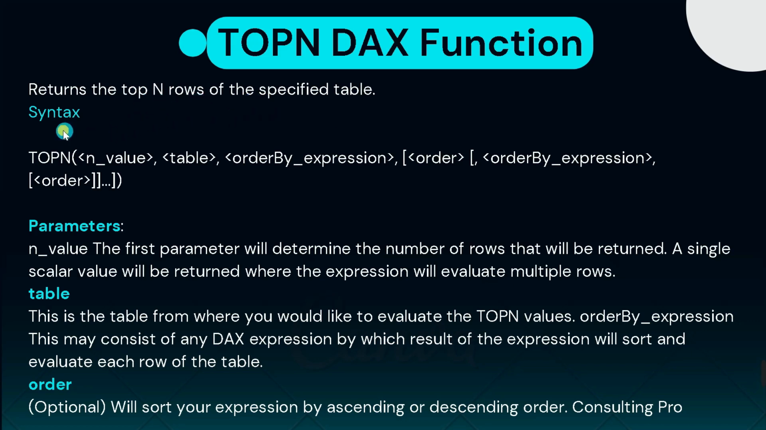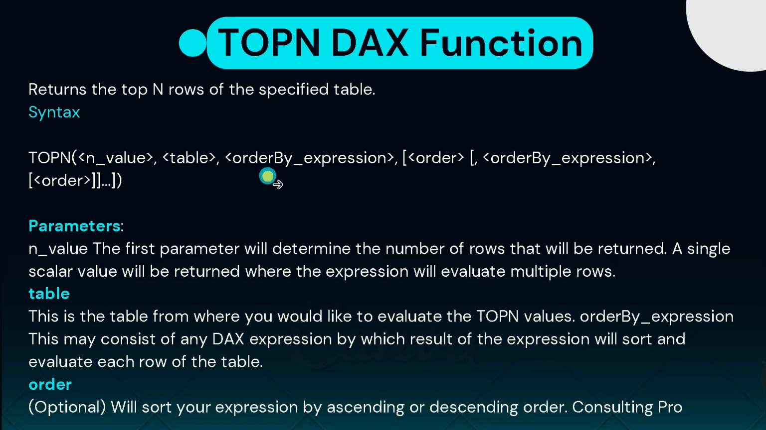Okay, so here you can see the syntax of TopN, that is TopN, and inside the bracket you have to give the n value. It means the number of records you want to see. Okay, here you can see this is the n value. It means this is the first parameter, and for this you have to pass a value. It means how many records you want to see. Okay, and second parameter is table name. Table name means from which table you want to extract those rows.